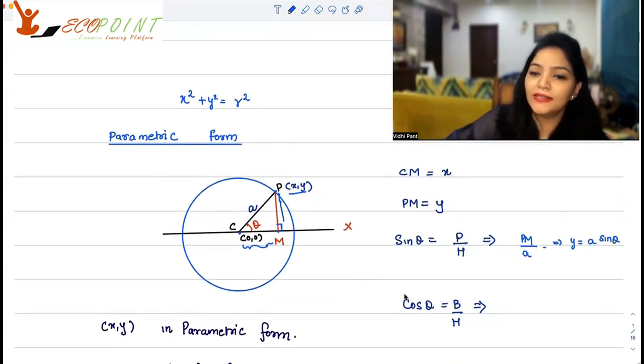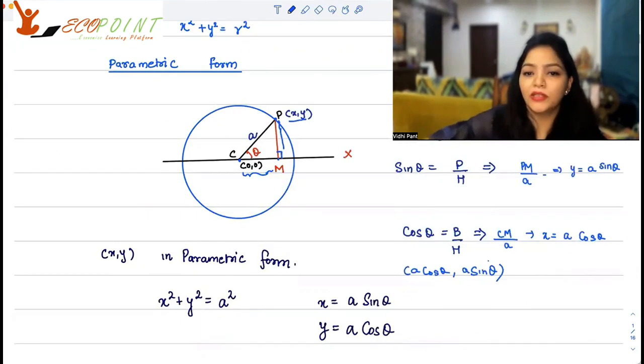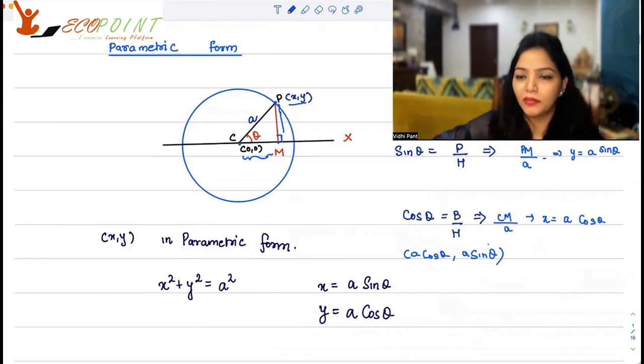Similarly, cos theta is base upon hypotenuse, so it will be CM upon A, which means that x is equal to A cos theta. So your coordinates x and y could be written as A cos theta, comma, y could be written as A sine theta. This is what xy is in parametric form.